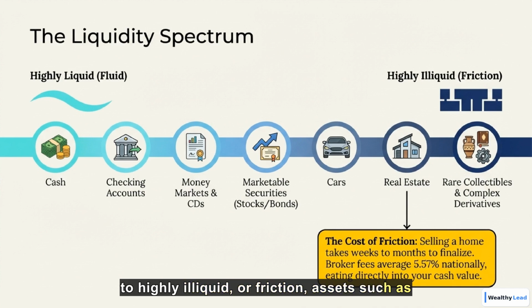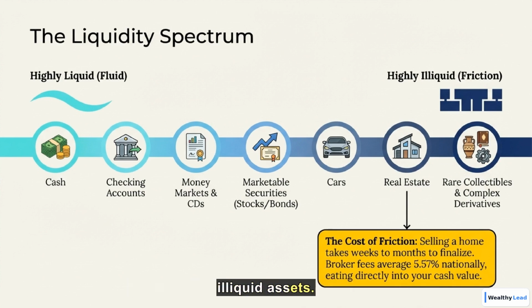The liquidity spectrum ranges from highly liquid or fluid assets like cash and checking accounts to highly illiquid or friction assets such as real estate and rare collectibles. The cost of friction, like broker fees and time delays, eats into your cash value for illiquid assets.